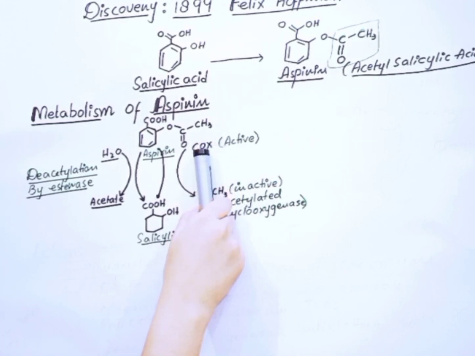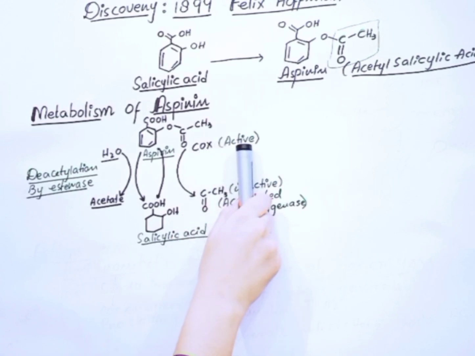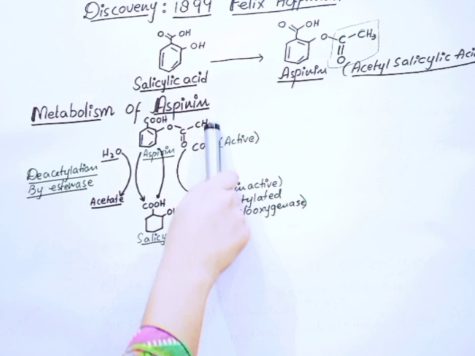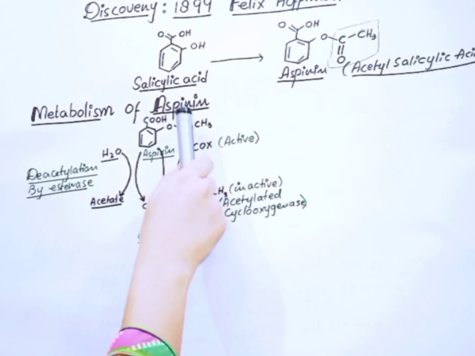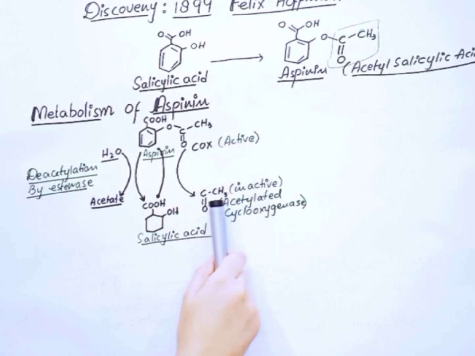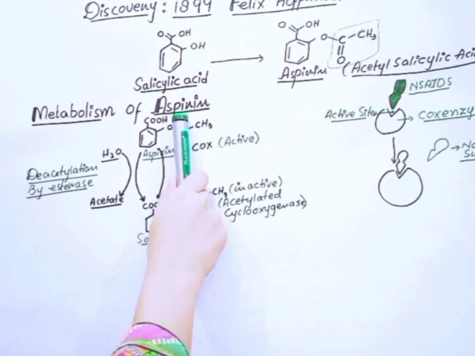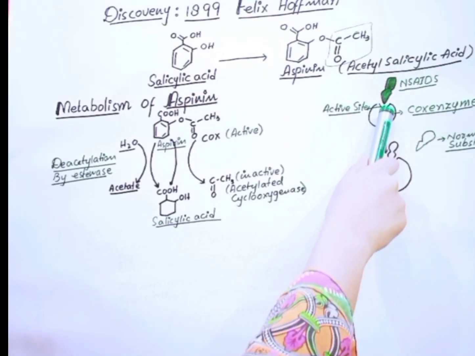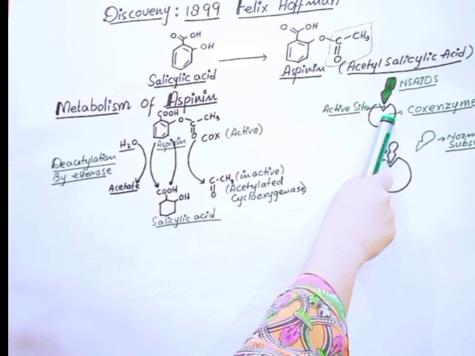This cyclooxygenase enzyme, which is present actively in our body, the aspirin removes its acetyl group and then the acetyl group attaches to the cyclooxygenase. Now this active form of cyclooxygenase will be inactivated by this acetyl group. Now this cyclooxygenase enzyme will be acetylated cyclooxygenase enzyme, and this aspirin will convert into salicylic acid, which then performs their function: anti-inflammatory, analgesic, antipyretic. Unlike aspirin, all other NSAIDs attach to the COX enzyme reversibly.